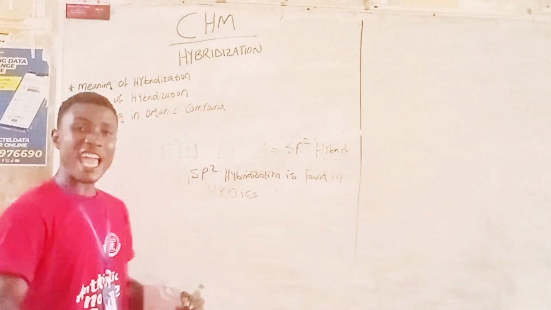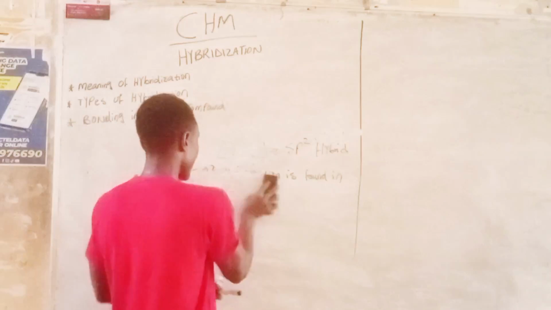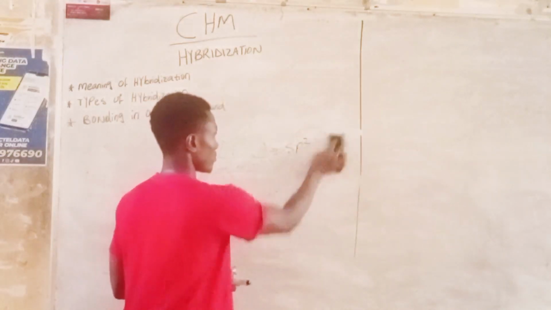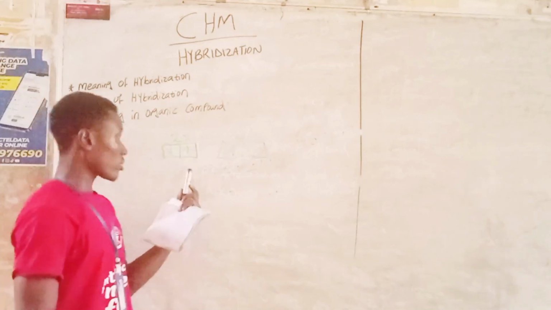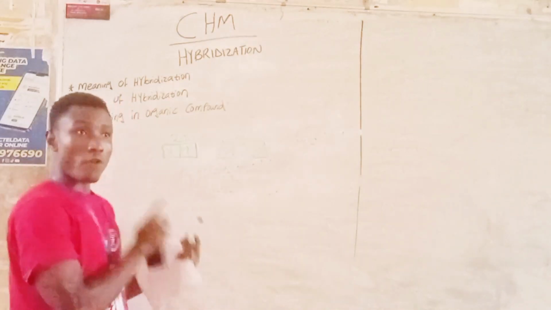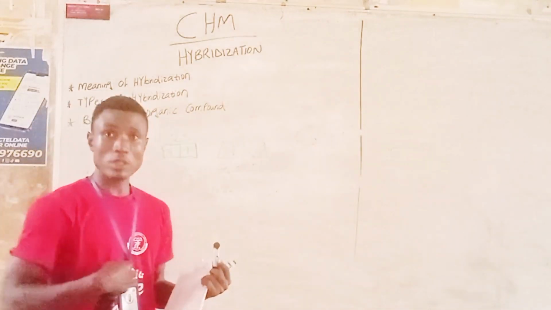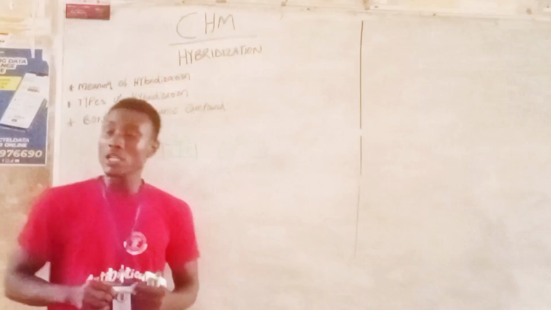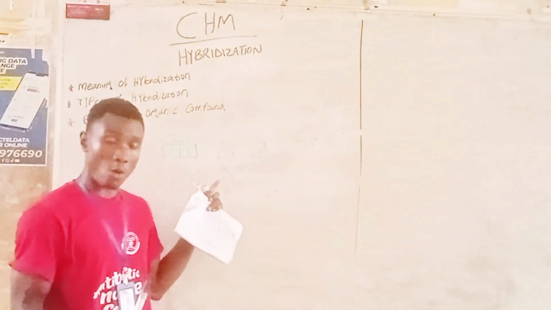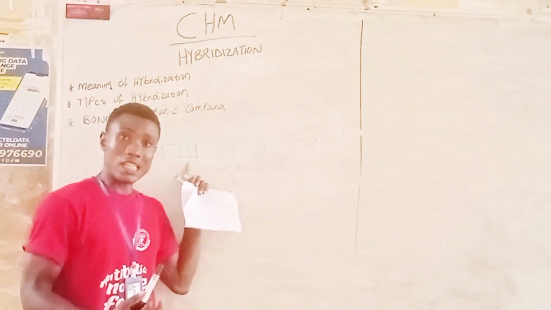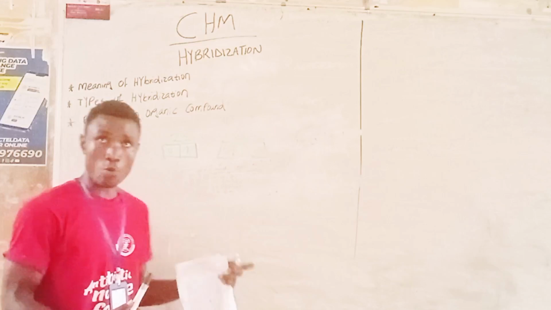So now let's head on to the last hybrid orbital, which is known as the SP hybridization. The SP hybridization takes the same shape as what we have just been talking about. In a normal carbon atom, we have 2 electrons in the 2s orbital and 2 electrons in the 2p orbital.